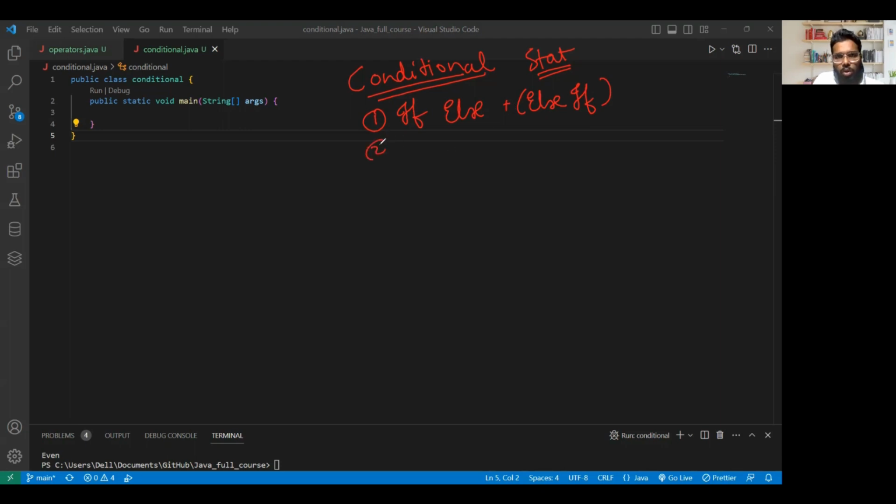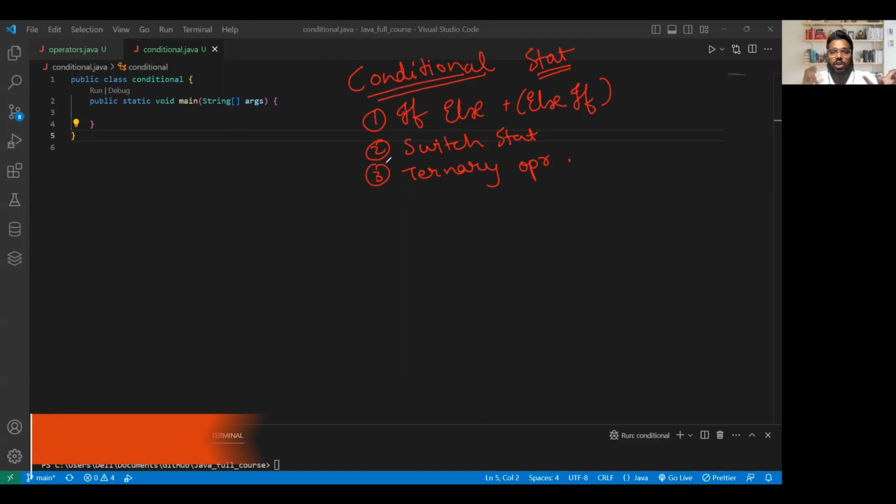Then the second one would be the switch statement, and the third one would be the ternary operator.